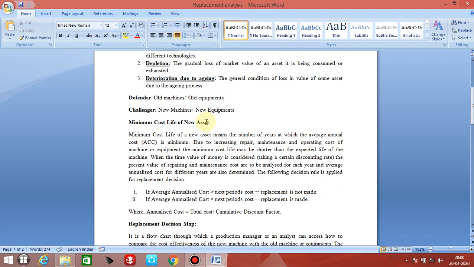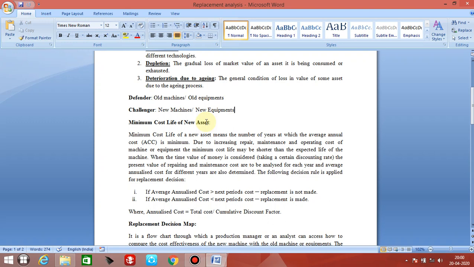So new machines come in the market to replace the old machines. Now this is very simple. Now when we will replace the old machines or the defender, when we will accept the challenger or when we will accept the defender, or vice versa.